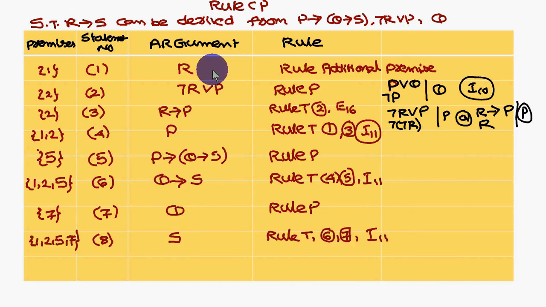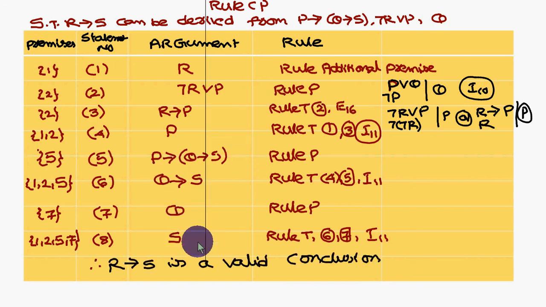So what I did is I have taken the left hand side of the conclusion and I got the right hand side of the conclusion. So this is the way of using the rule CP. Therefore, left hand side of the conclusion I have taken, right hand side of the conclusion I got. Therefore this is a valid conclusion. R conditional S is a valid conclusion.